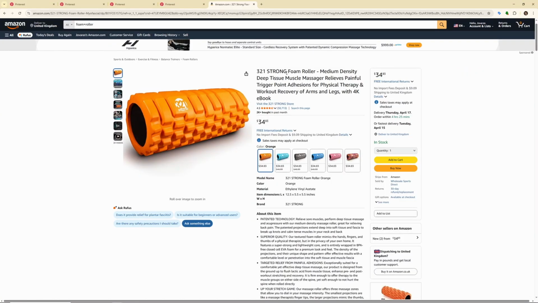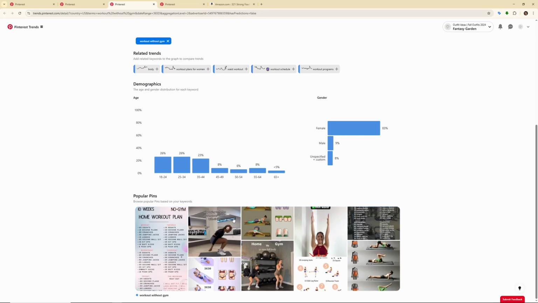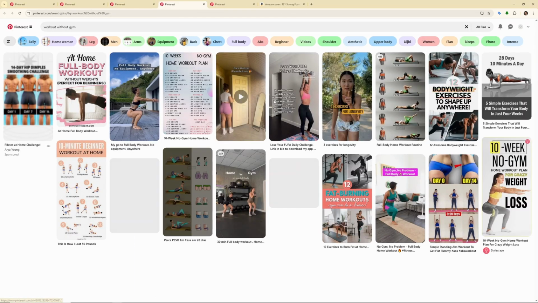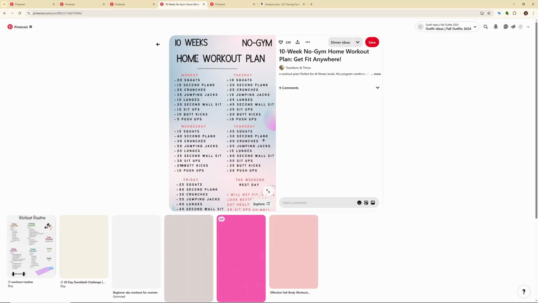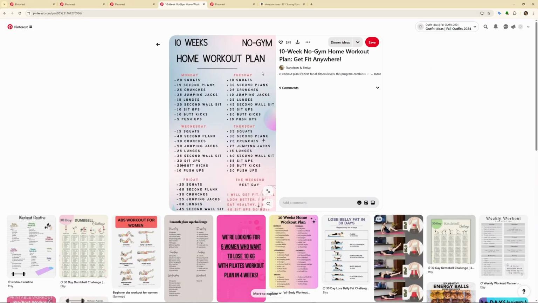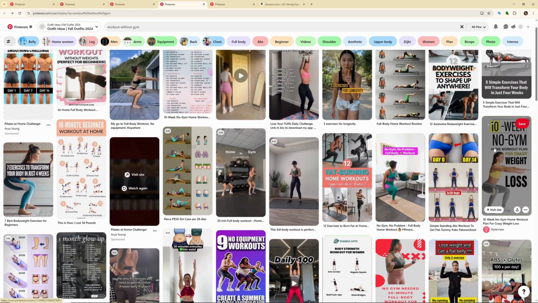Okay, so our next step would be to find the content we can post on our Pinterest. For the keyword, I'm choosing workout without the gym. Of course, you can check out the popular pins, just clicking on one of those. You can create something like this, just a program. You can simply create this with Canva or Kittl, but take a look at these videos. These are way engaging and more eye appealing.